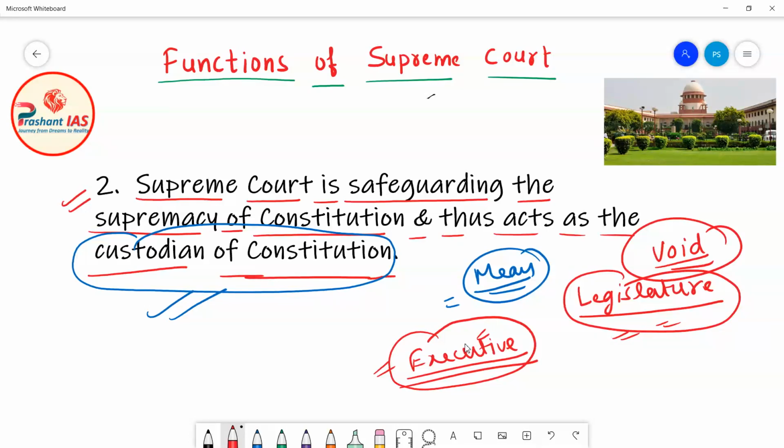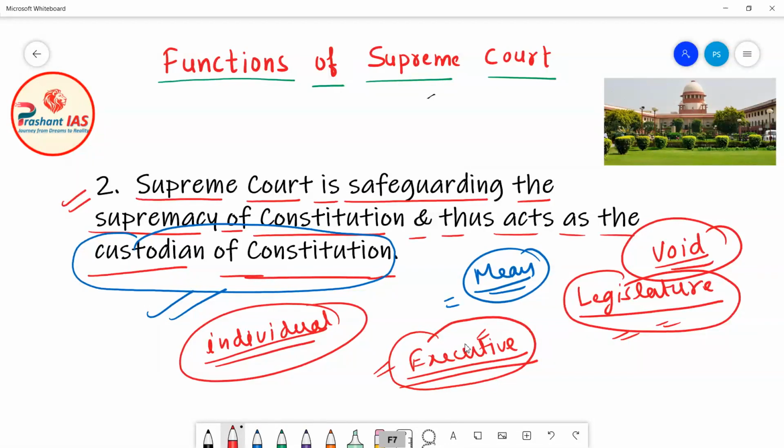Similarly friends, if any individual tries to violate the Constitution, then the Supreme Court punishes that individual and directs him to follow the Constitution. For example, the Constitution of India guarantees to everyone the right against untouchability, meaning anyone in India cannot practice untouchability against any other person.